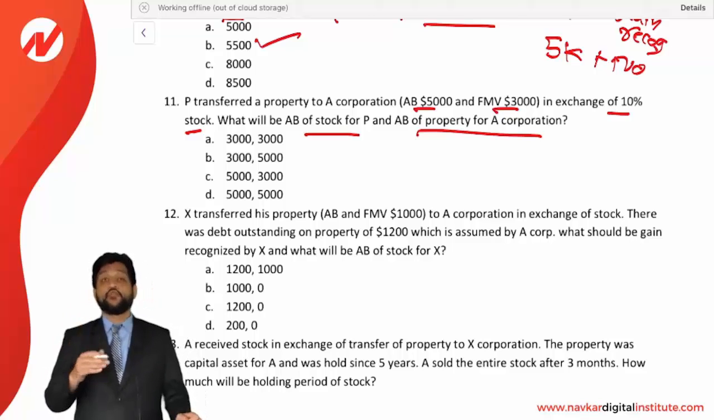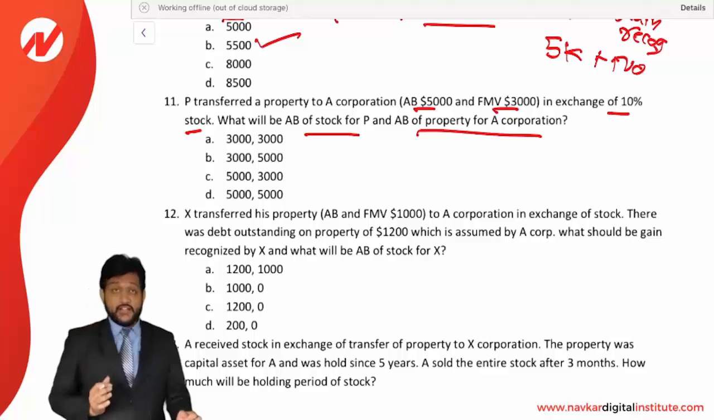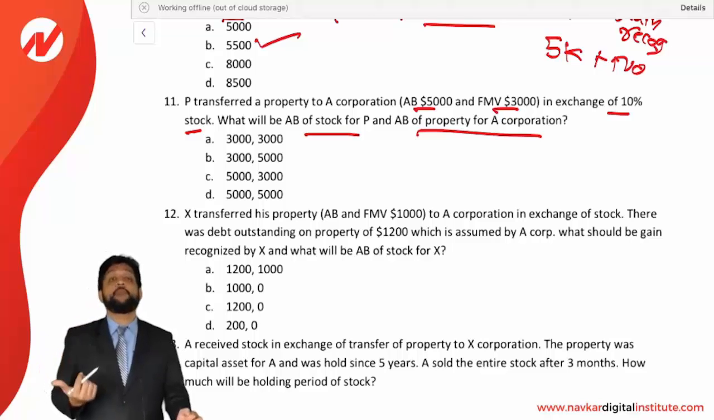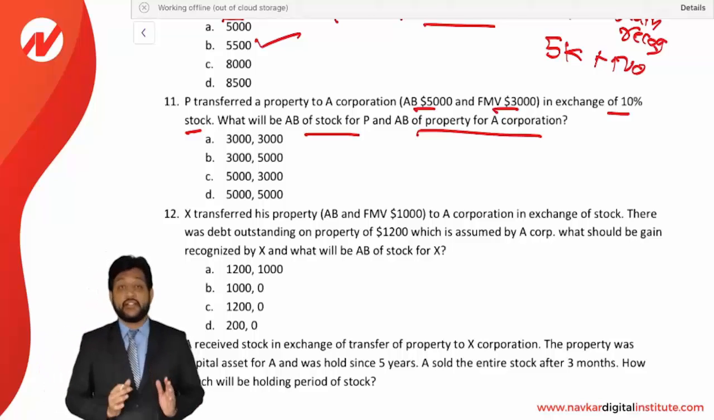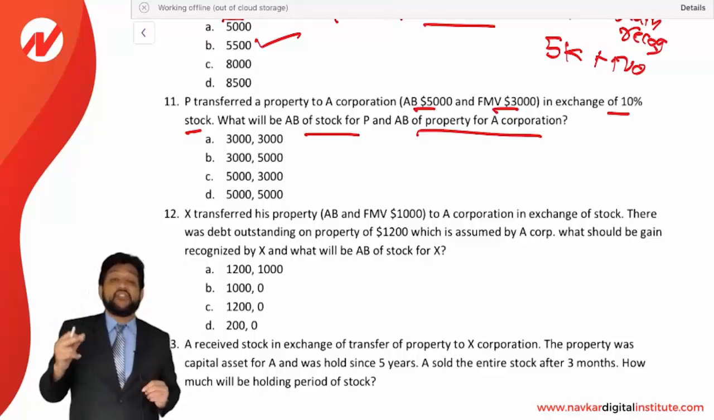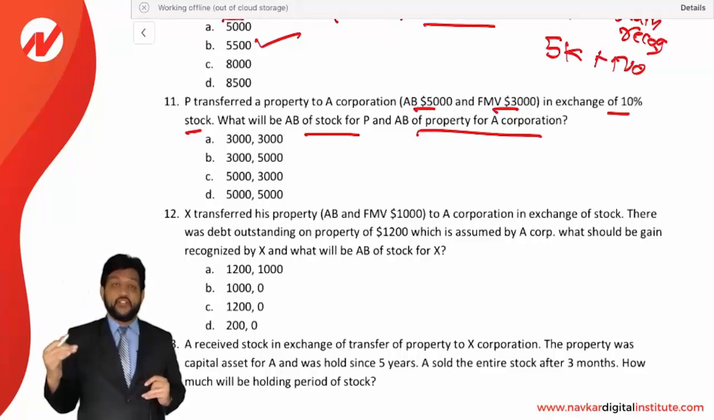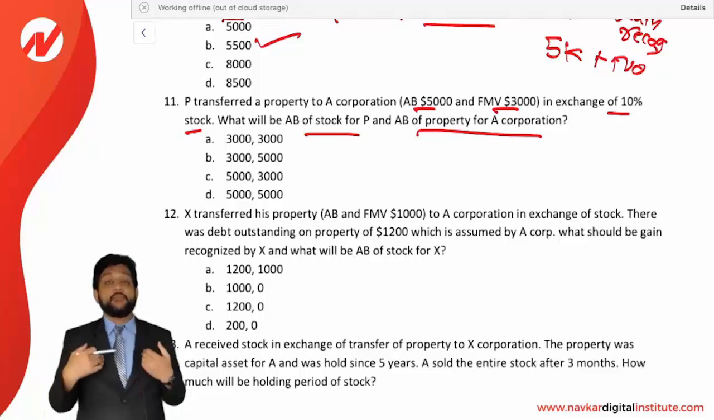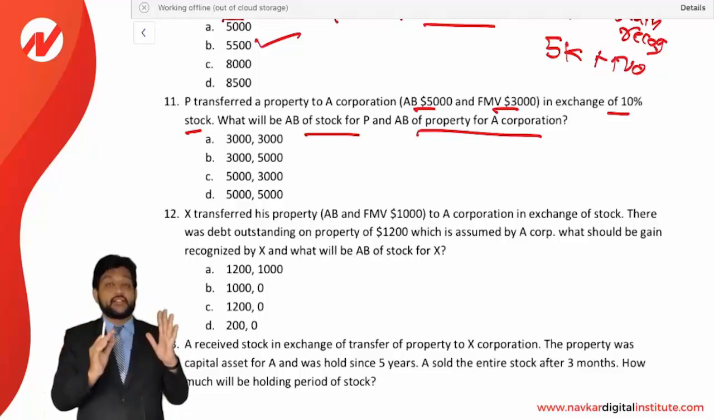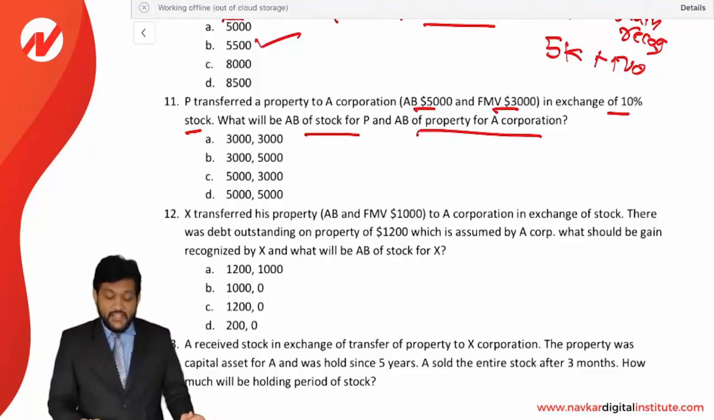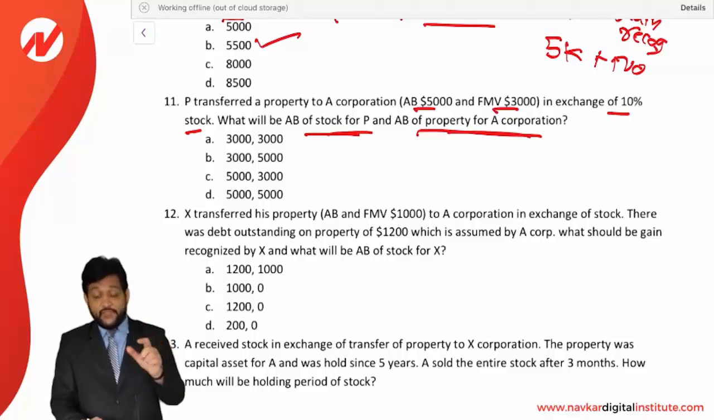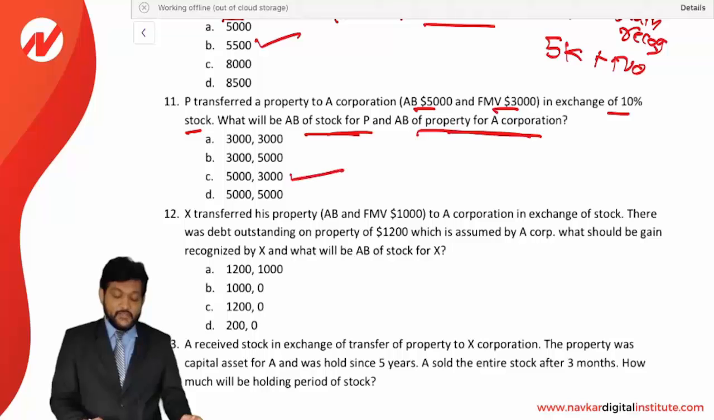Now remember the rule, who will bear the loss? If you talk about the general rule, then the loss is to be borne by the corporation and the shareholder will recognize AB itself. So AB of property for the corporation will be FMV, that is, it is reduced to FMV, and AB of stock for the shareholder will be AB itself. So they are asking AB of stock for P and AB of property for the corporation. For P it will be AB itself, that is 5,000, and for the corporation it will be FMV, that is 3,000. So 5,000 and 3,000 is the correct option. C is the answer.